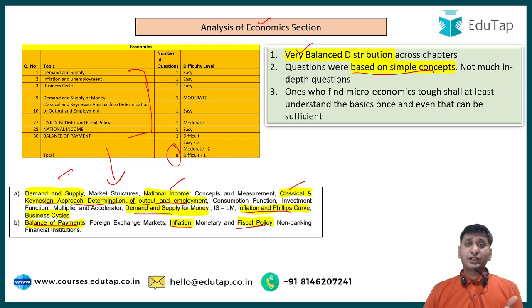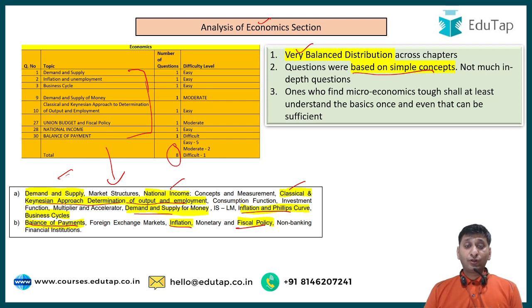Now, some would argue that the paper was not easy. Yes, the paper was not easy. Questions were tricky, though they were based upon basics. But overall, I would still say that questions were based upon simple concepts. Even the numericals, which many found out of this world, were not that tough.